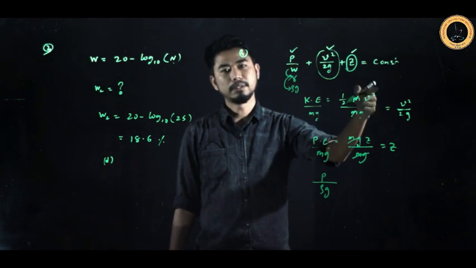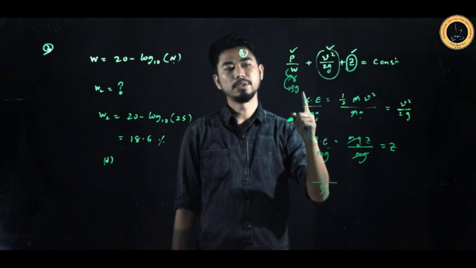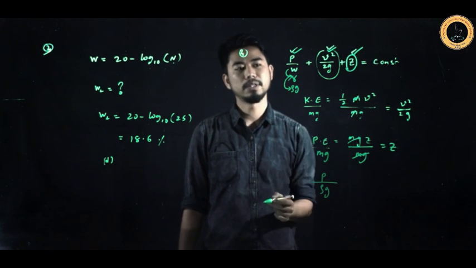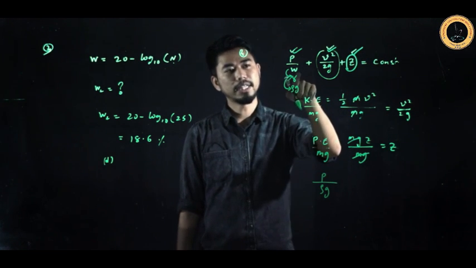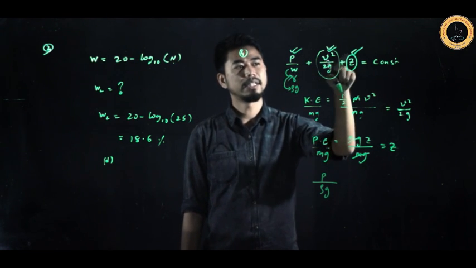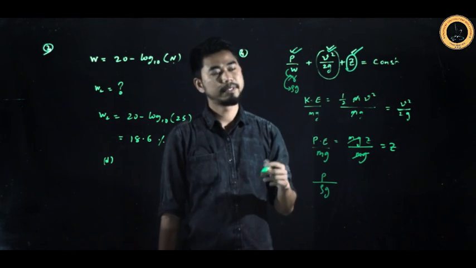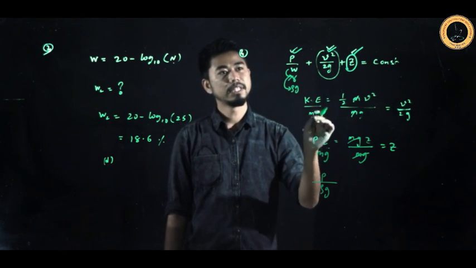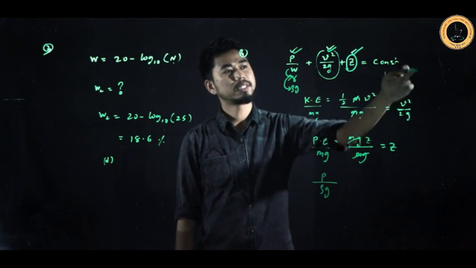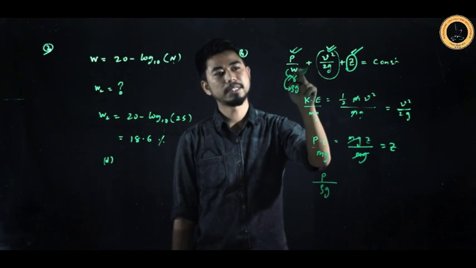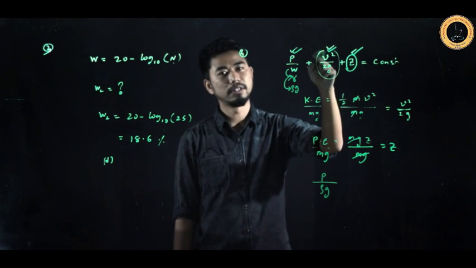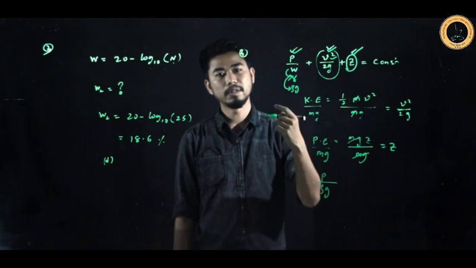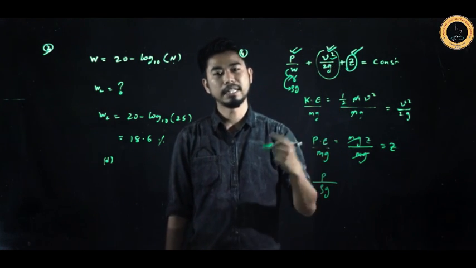So each of these terms represents the energy per unit weight. This is the pressure energy per unit weight, this is the velocity energy per unit weight, and this is the potential energy per unit weight. This is also known as the pressure head, this is the velocity head, and this is the datum head. Whatever I am saying, write it down. All of these things are very important for your exam, because they may ask you what this term is called, and the answer is pressure head, or velocity head. Or sometimes they will give you the velocity and ask you to find the velocity head, that means you have to find V square by 2g.